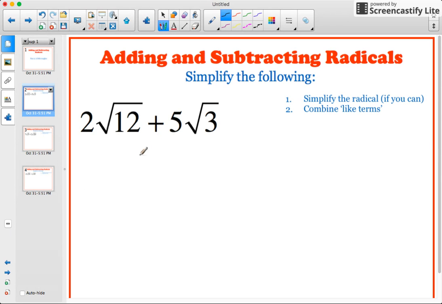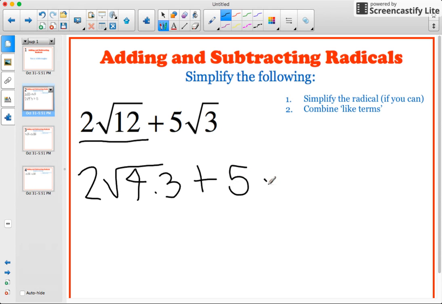So I know what you're thinking. Oh my gosh, this is as simplified as this gets, but not quite true. We can simplify the square root of 12, and let's see if we can create some like terms here. So the first thing I want to do is take this piece right here and write 2 square roots of 12. I want to think to myself, what's the perfect square that's hidden within 12? And I know that's 4 times 3. So, let's not forget my plus 5 square roots of 3 over here.